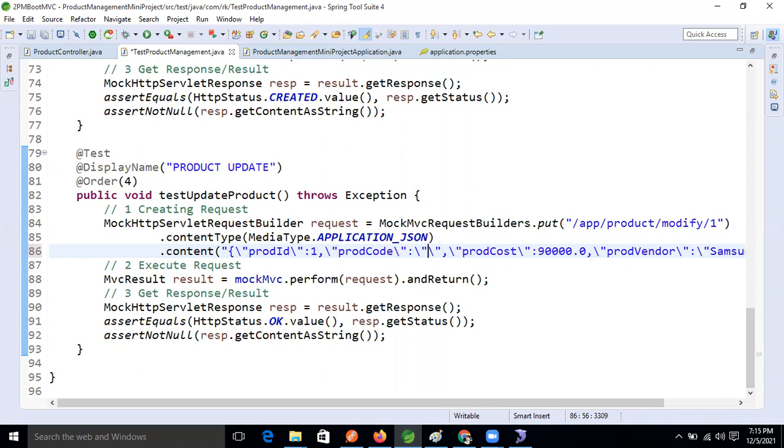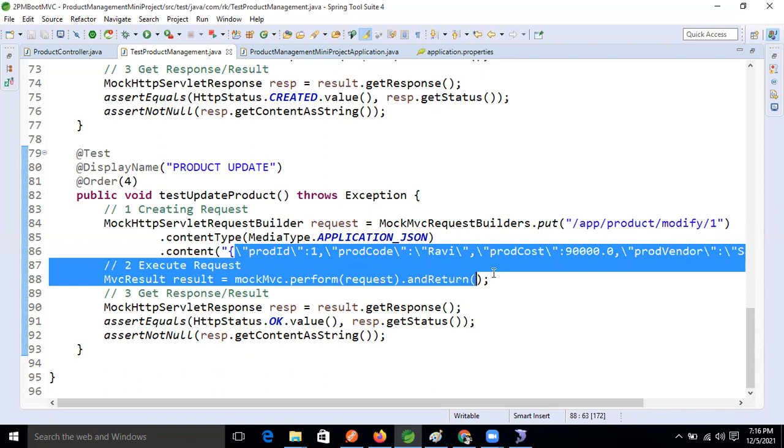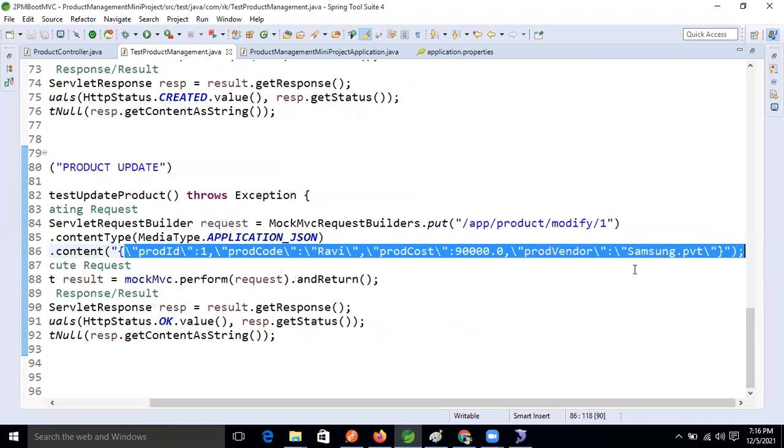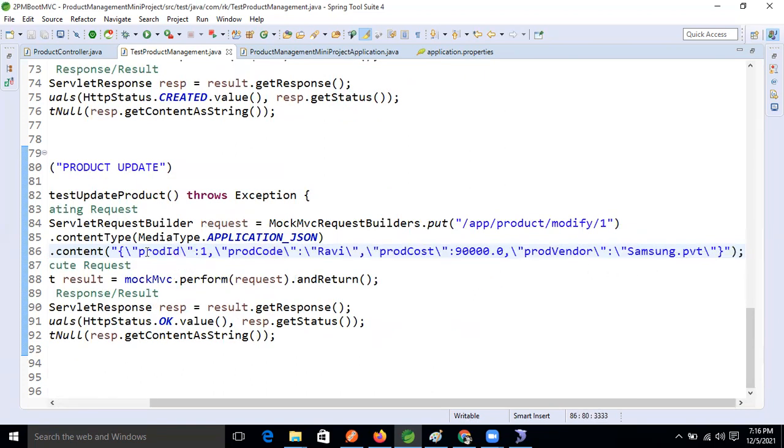Without an object, how can we give any value here? You can give any value, like I'm giving my name, Ravi, and that also will work. It is just to check that the method is working properly. If the method needs an argument and we are not passing the argument, that method will not accept the call. Based on that argument, we are just constructing the JSON data. Don't think about that, this data will not be stored in the database.